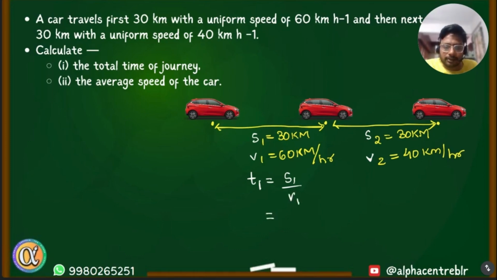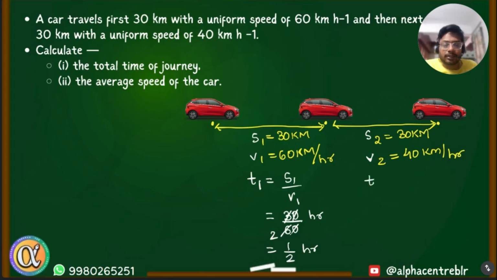I think that solves my problem. So it's 30 divided by 60. Okay, kilometer divided by kilometer per hour. So the kilometers cancel, so time will be in hours. Okay, this cancels. This also cancels 2 times. So 1 by 2 hour, half an hour. Is my calculation correct? Yeah, it's good.